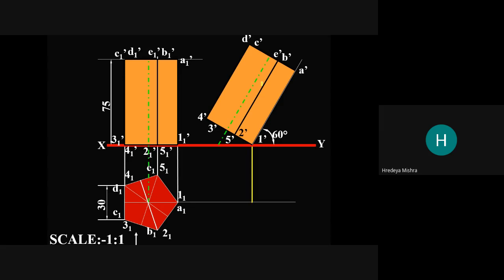Now you draw the projection of this diagram. See here, each and every corner is projected here.